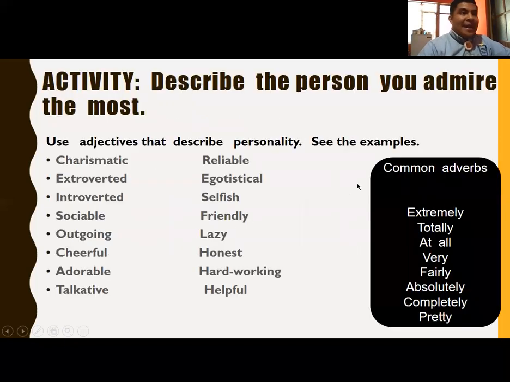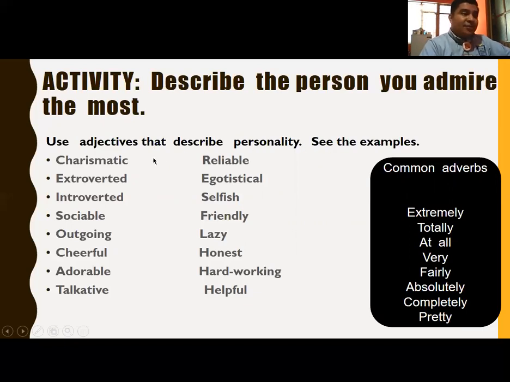Good. Now, the activity that you are going to solve in the platform: you are going to describe a person you admire the most. Use adjectives that describe personality.